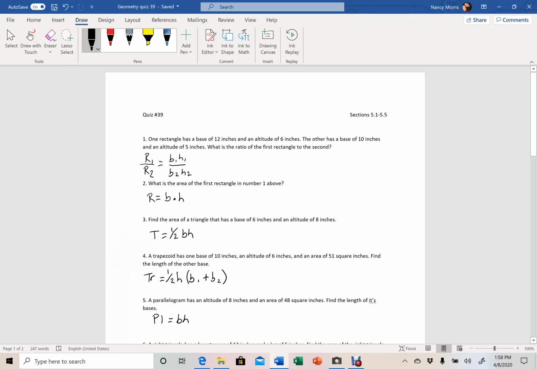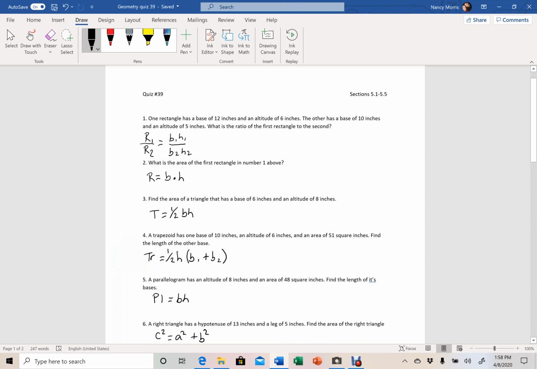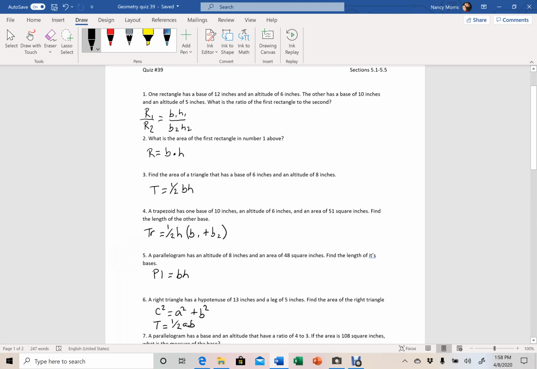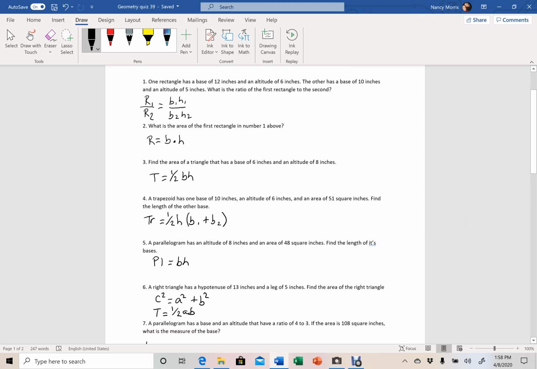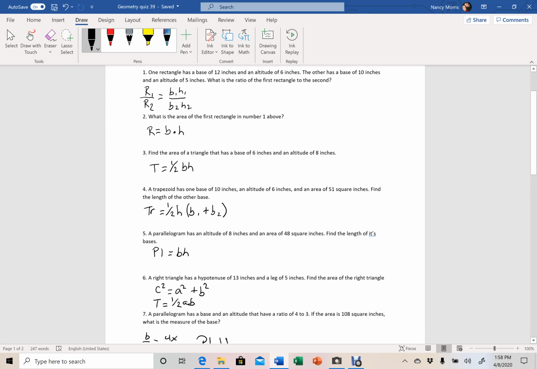So this is our quiz number 39. You'll see number 1: one rectangle has a base of 12 inches and an altitude of 6 inches. The other has a base of 10 inches and an altitude of 5 inches. What is the ratio of the first rectangle to the second? So you'll be plugging in those things and basically just finding that ratio, okay? What to what. So you plug in the numbers for your base and your altitude and get your ratio.